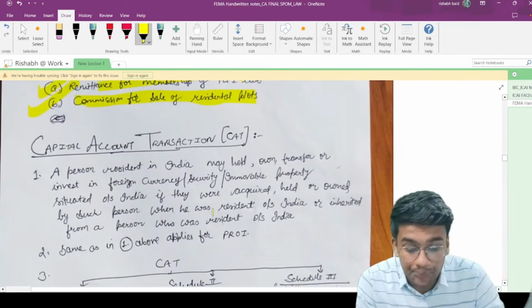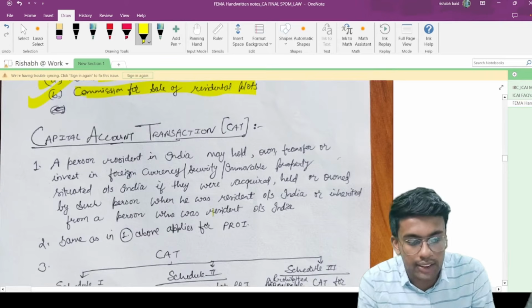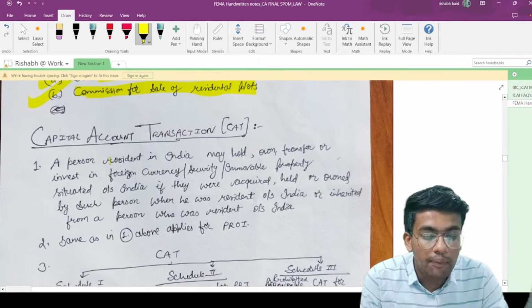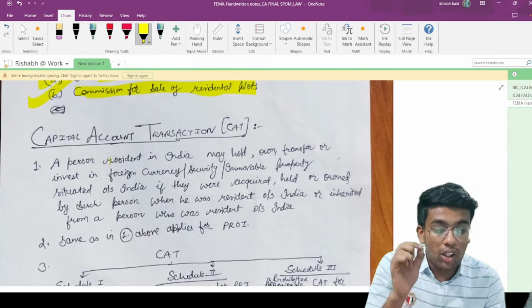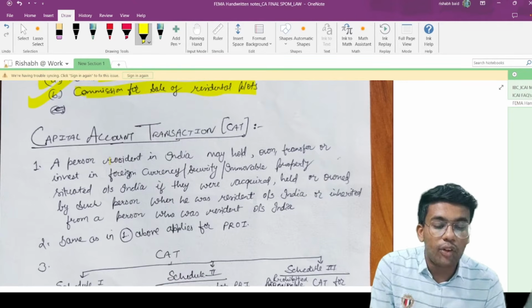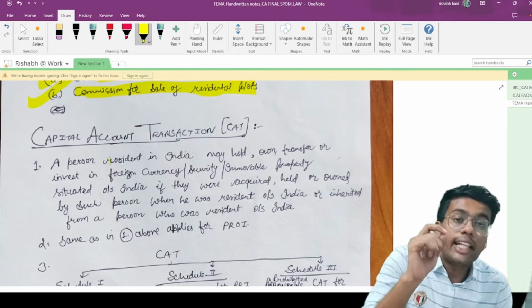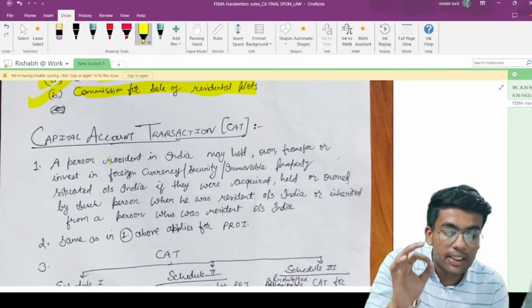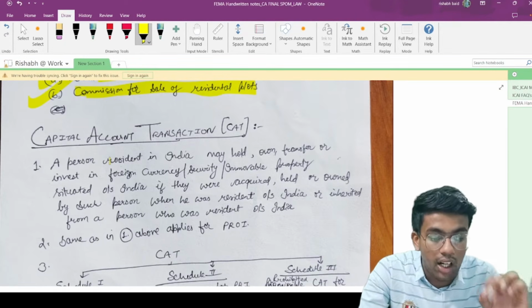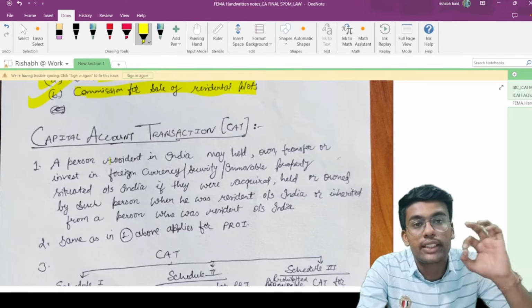Alright, yes. Now moving on to the capital account transactions. So what are the capital account transactions? A person resident in India may hold, own, transfer or invest in foreign currency, security or immovable property situated outside India if they were acquired, held or owned by such person when he was resident outside India, or inherited from a person who was resident outside India.